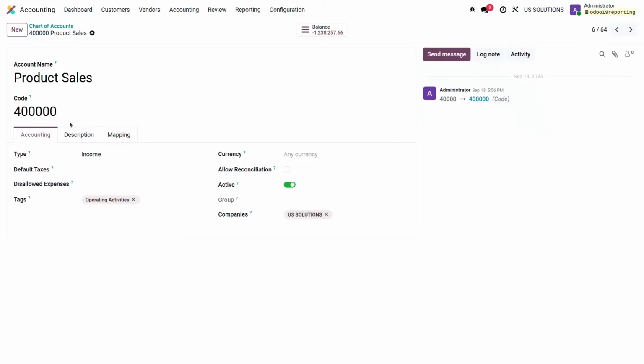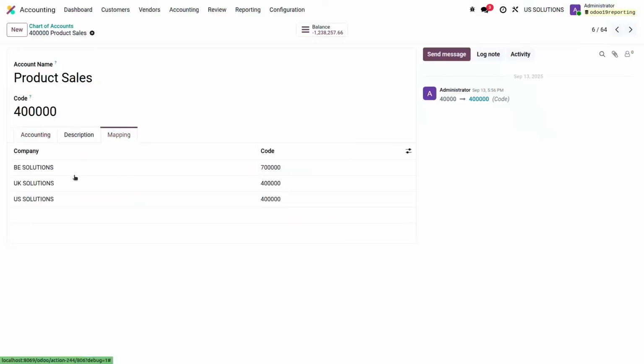But as a Belgian guy, this code doesn't mean an income for me but a receivable. So that's why I can just say to Odoo that when I'm connected to the Belgium company, I would see the numbers as 700.